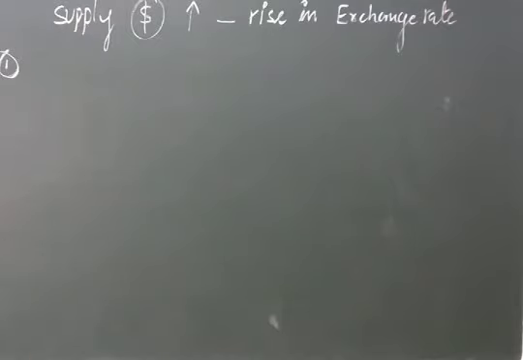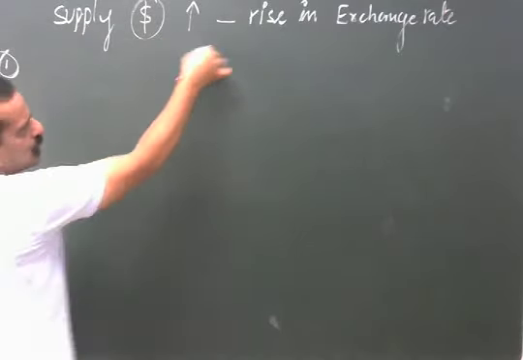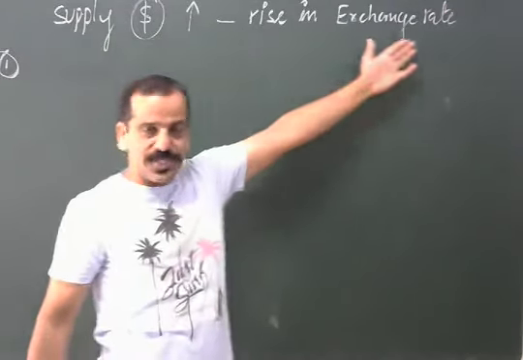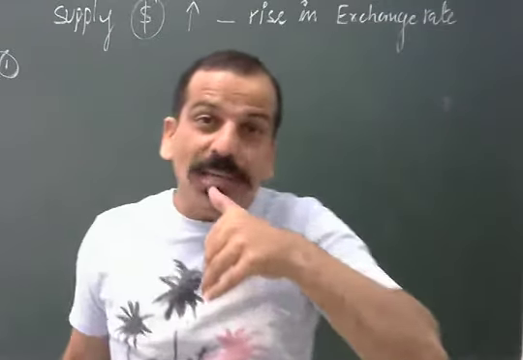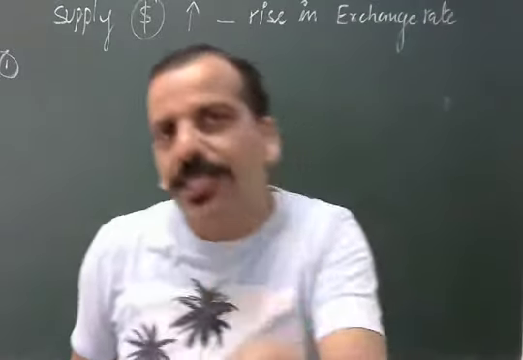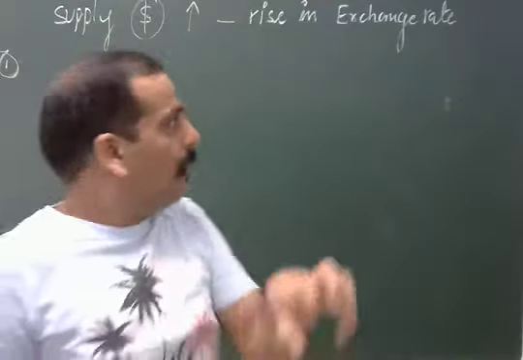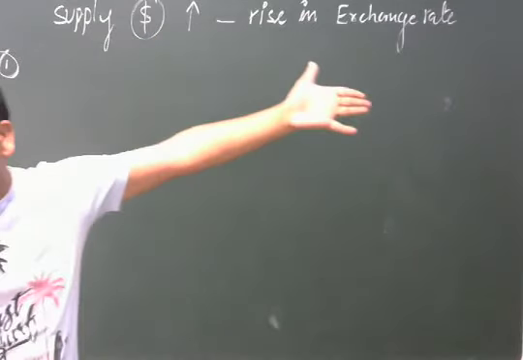Now, very first point, supply of USD dollar increases when there is a rise in the exchange rate. It means it is suitable for the USD, it is suitable for America, which is why the supply of the American dollar will be more.